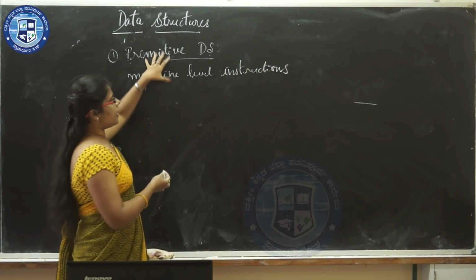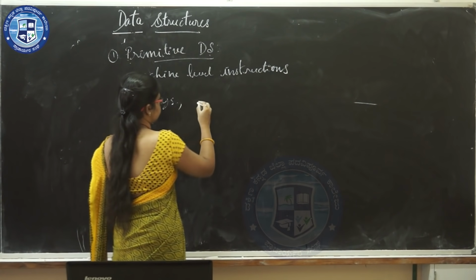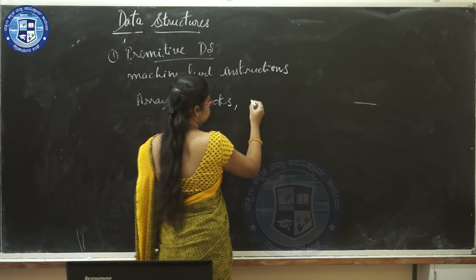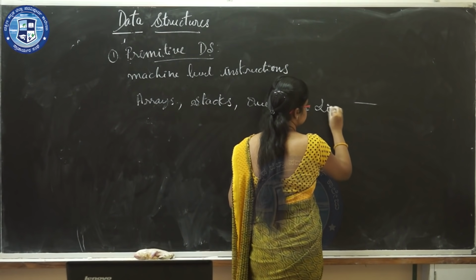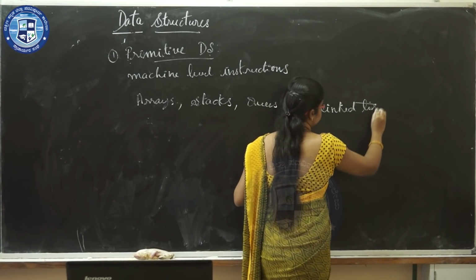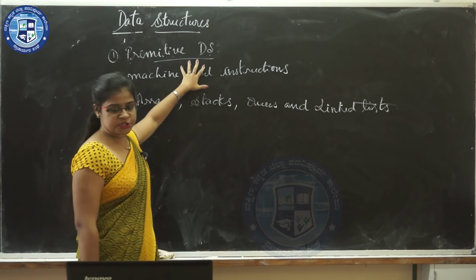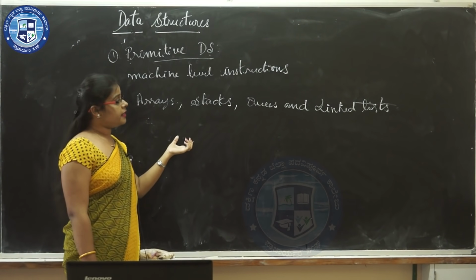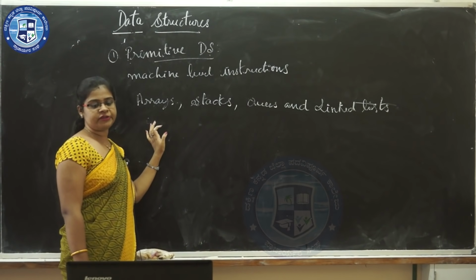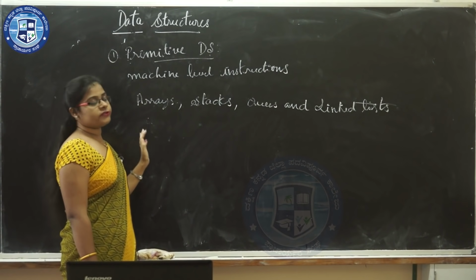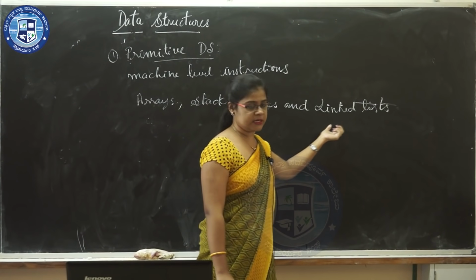Now, the types of primitive data structures are arrays, stacks, queues, and linked list. I will repeat. The primitive data structures are the data structures that are directly operated upon by machine level instructions. The different types of primitive data structures are arrays, stacks, queues, and linked list.